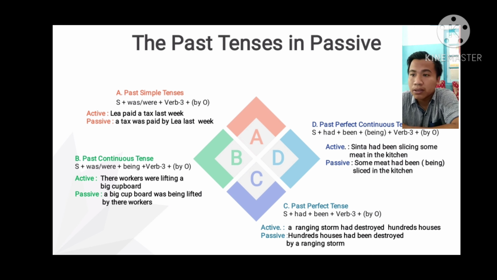And number 4, past perfect continuous. The formula: subject plus had plus been plus being plus verb 3 plus by and object. For example, in active, Sinta had been slicing some meat in the kitchen, and in the passive, some meat had been being sliced in the kitchen. Like this, the past tense in passive voice.